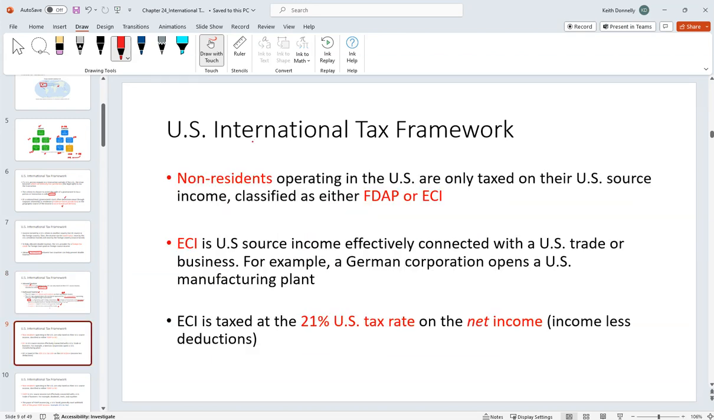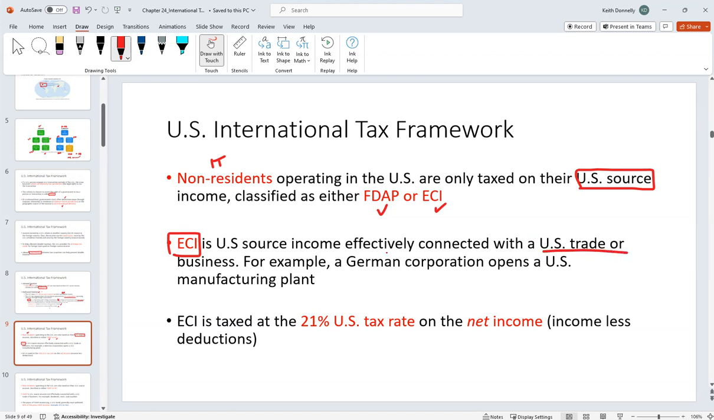Let's start with inbound taxation, right? So non-residents, right? We got that Italian coffee company. The U.S. only taxes them on their U.S. source income, what they're doing here in the USA, or what their connection to it is. We can have FDAP income or ECI income. Tends to be more passive and active. Let's start with ECI, right? This is effectively connected income.